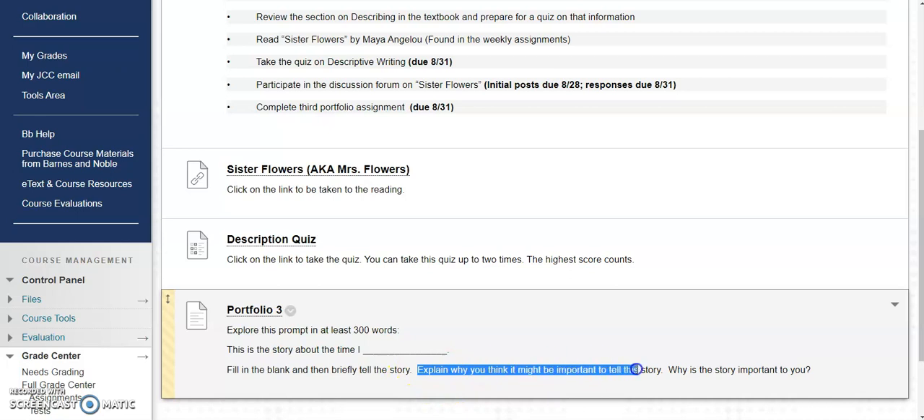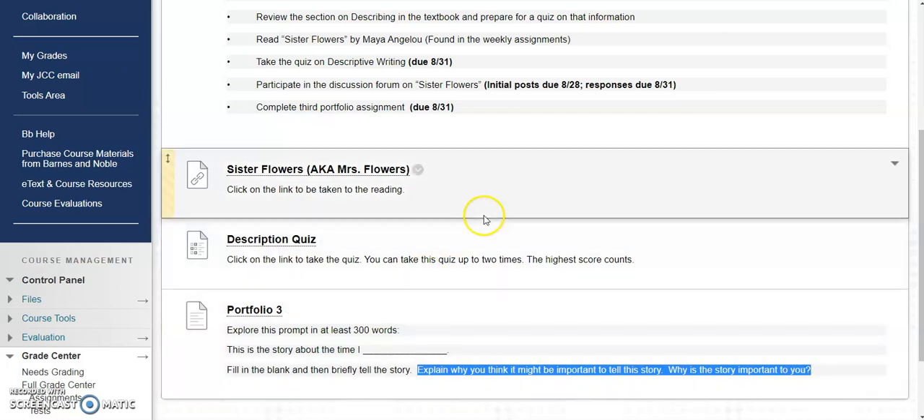But you want to make sure, why is this story important to you? Think about it. Have you ever had a conversation with someone telling you a story and you're thinking, what's your point? Why are you telling me this? We don't want to have that happen when we're writing stories.